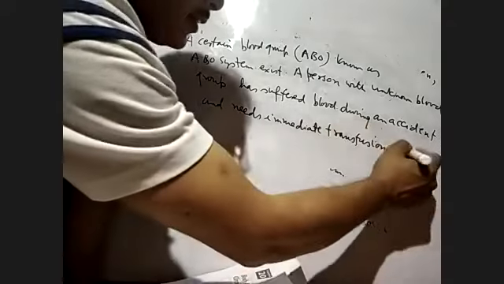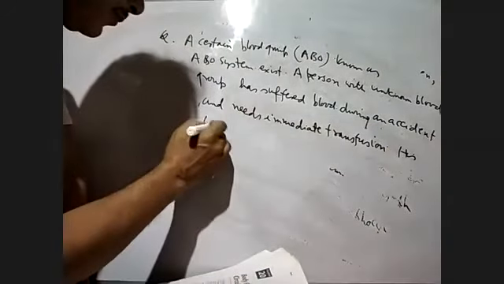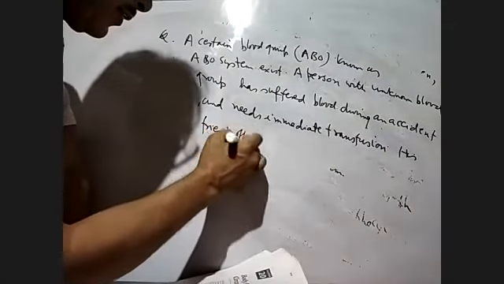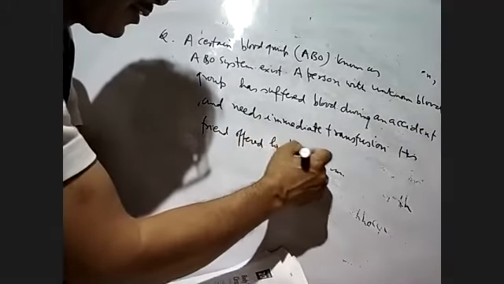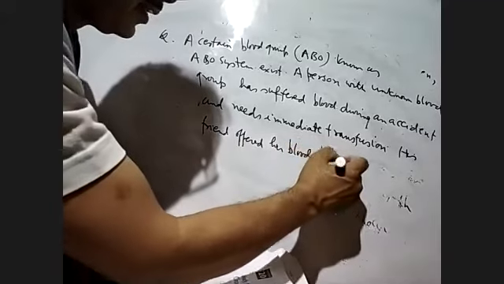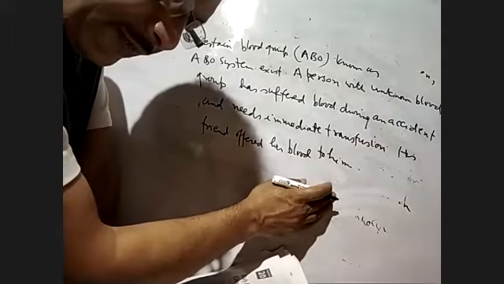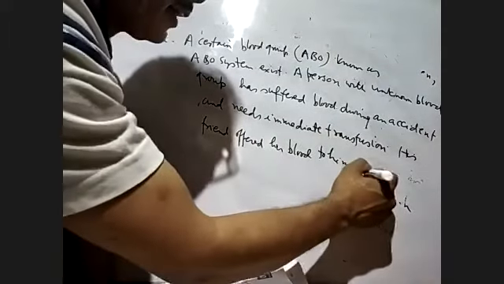His friend offered his blood to him. What would have been the type of blood group of the donor friend, offered to him, and he is saved?